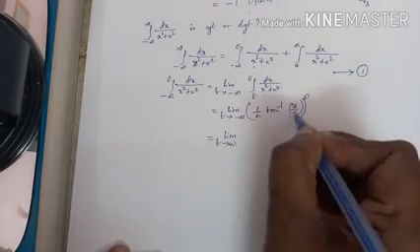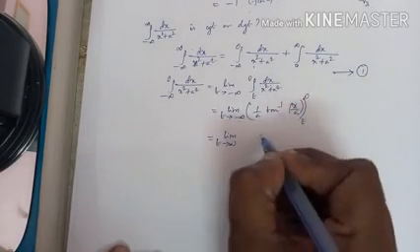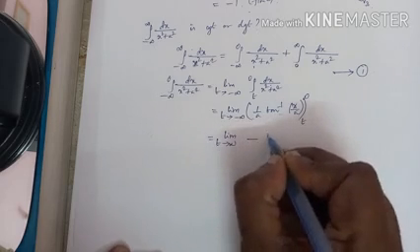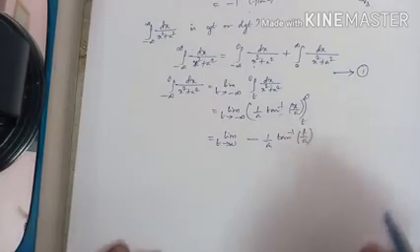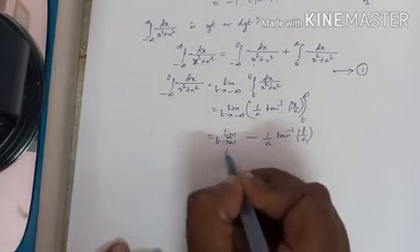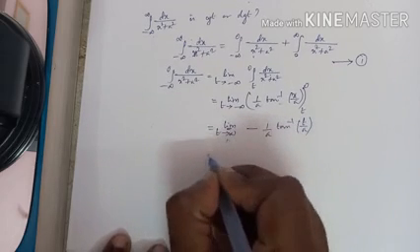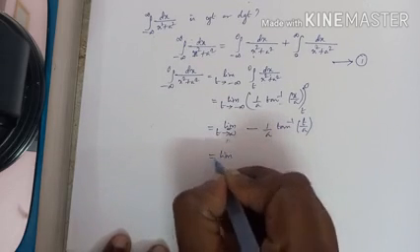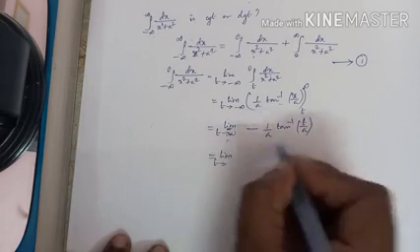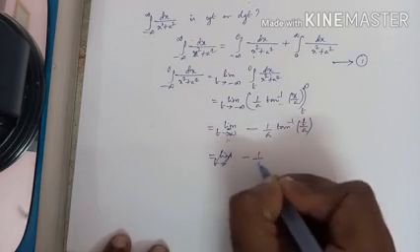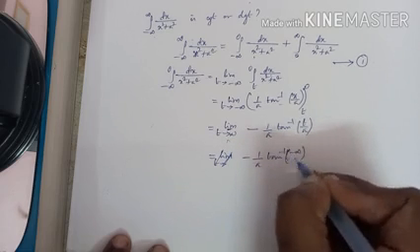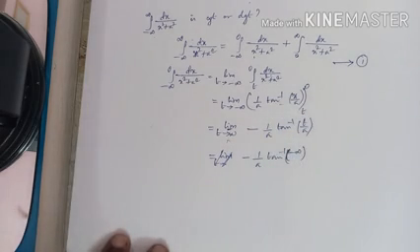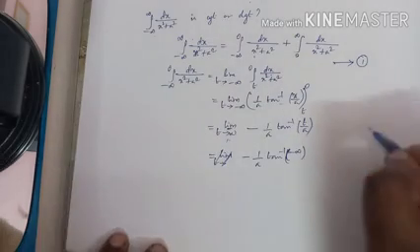When x is 0, tan inverse of 0 is 0. So upper limit 0 minus lower limit: 1 by a tan inverse of t by a, where t approaches minus infinity. Limit t approaches minus infinity of minus 1 by a tan inverse of minus infinity by a. What is tan inverse of minus infinity?